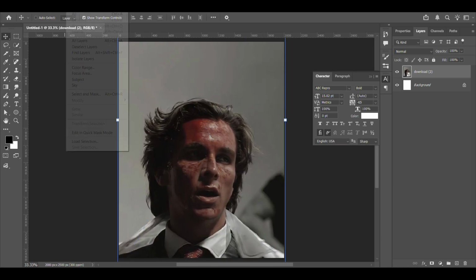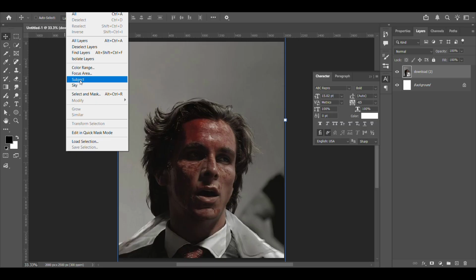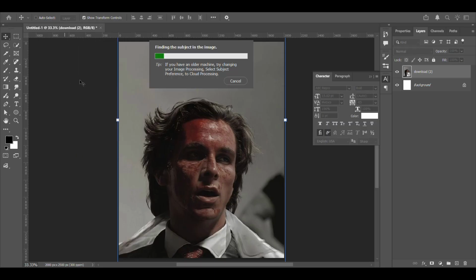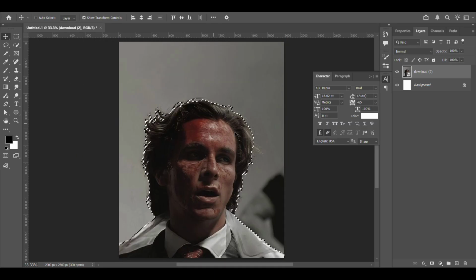Next, go to Select Subject to automatically select the main subject. Then press Ctrl plus J to duplicate it. This helps create that depth effect later.